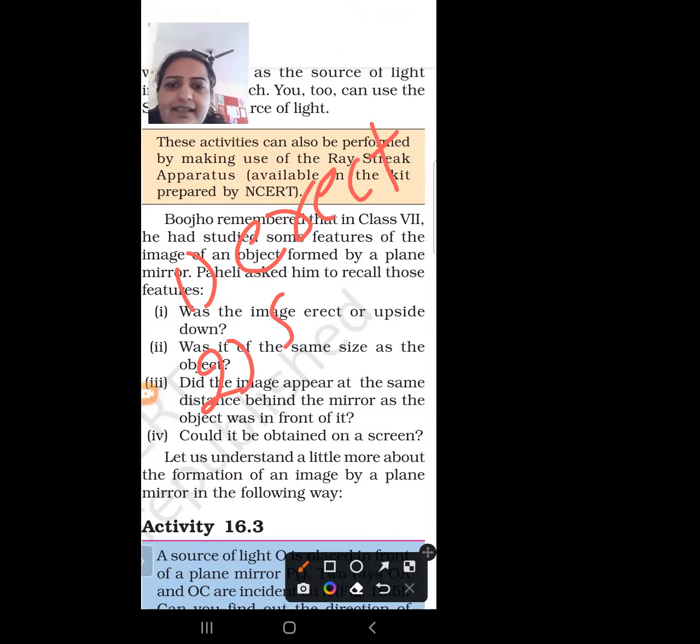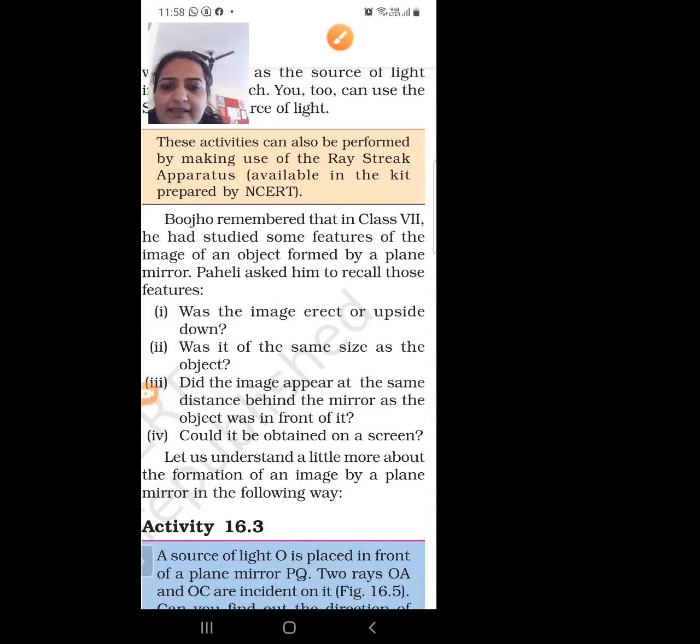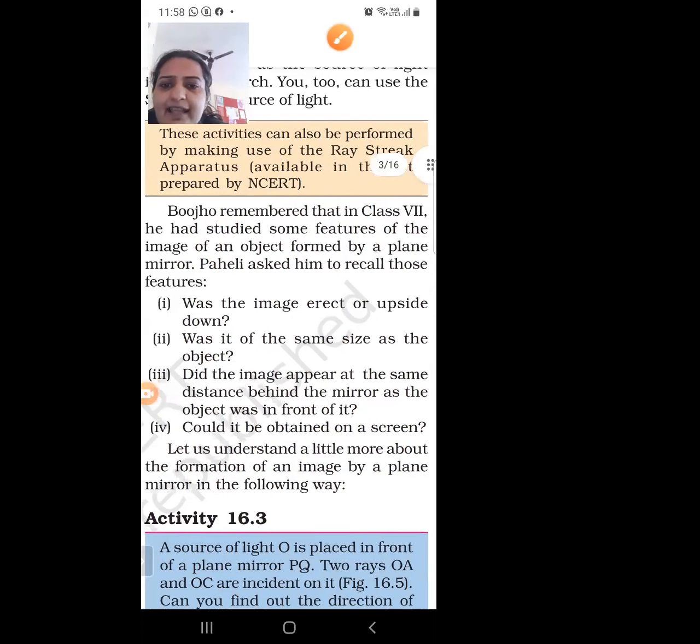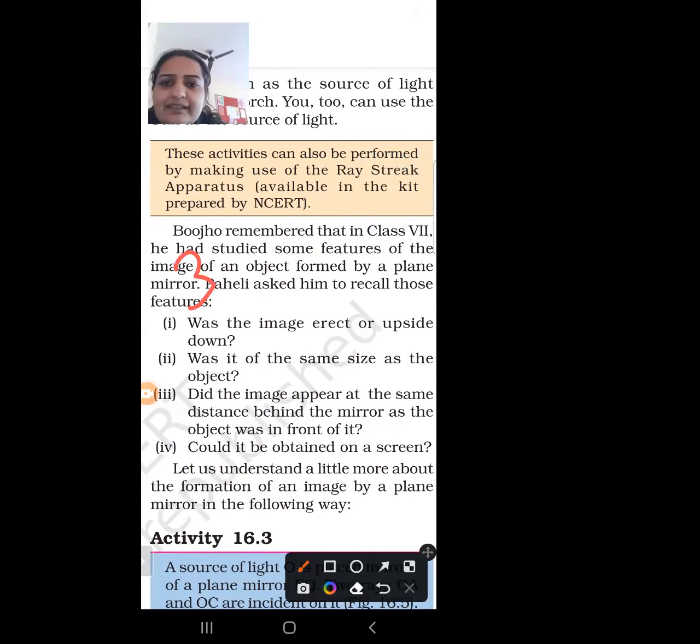Second, it is the same size as that of the object. Third, it cannot be obtained on the screen.